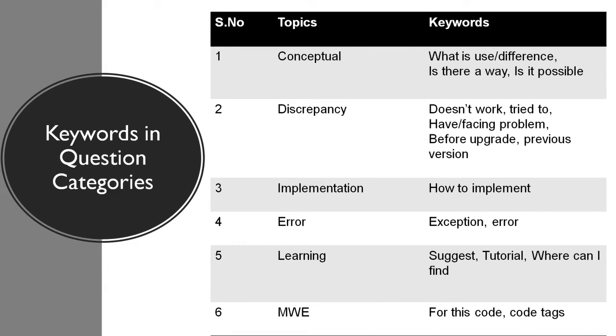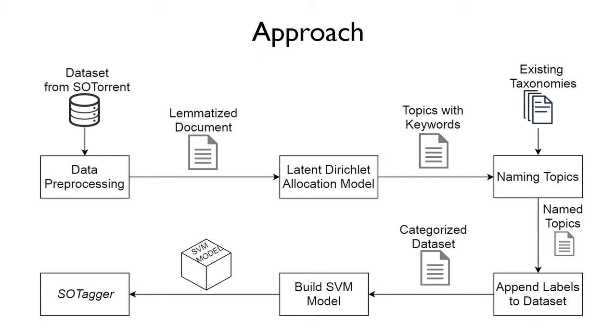So this is a snapshot of the approach that we followed towards developing SOTagger. First, we have downloaded the dataset from SOTorrent. We have downloaded the posts.xml dataset from the SOTorrent. This is a huge file, and hence we considered only a subset of this file, which resulted in about 100,000 posts on Stack Overflow.